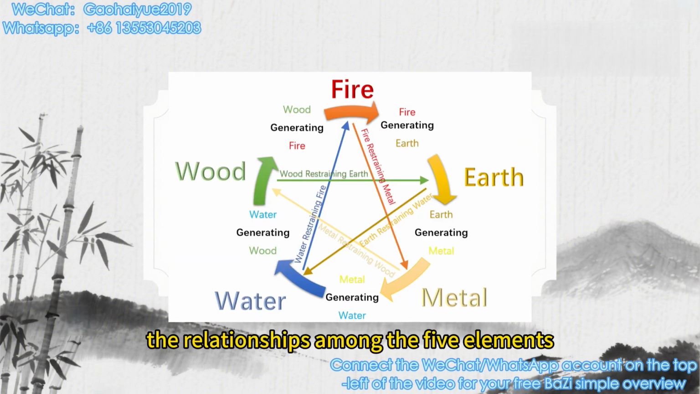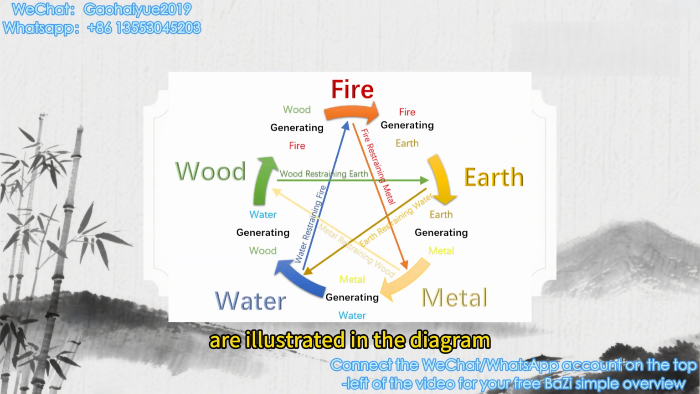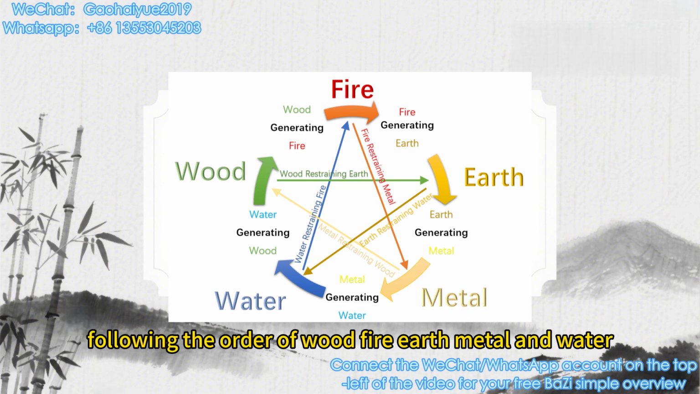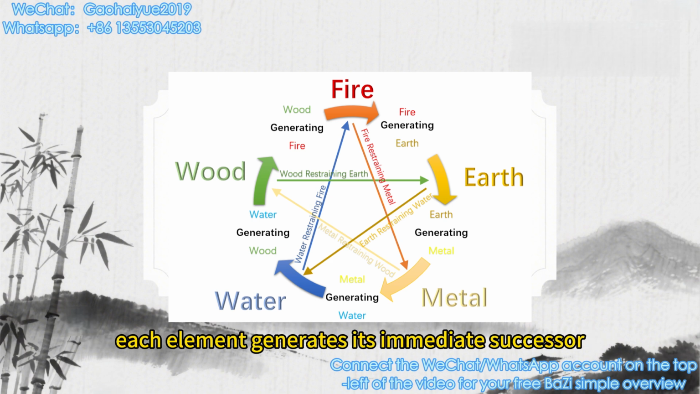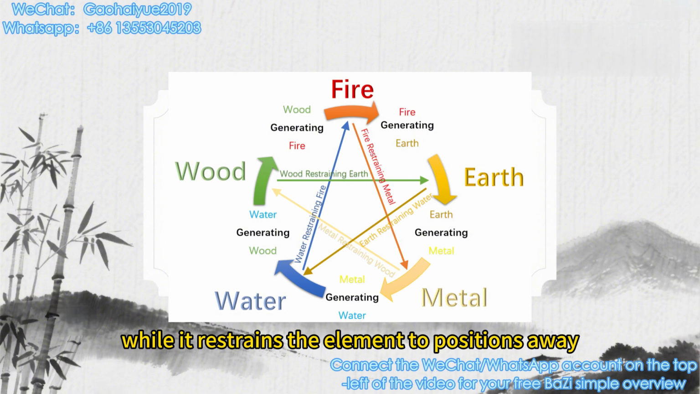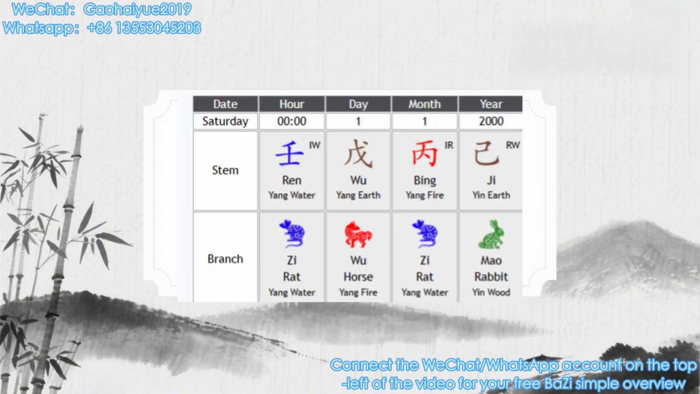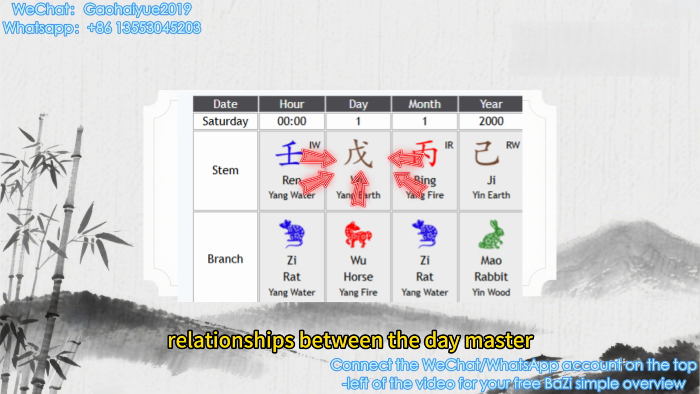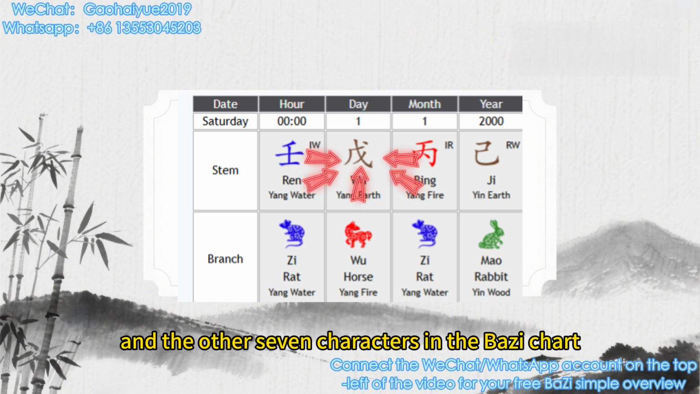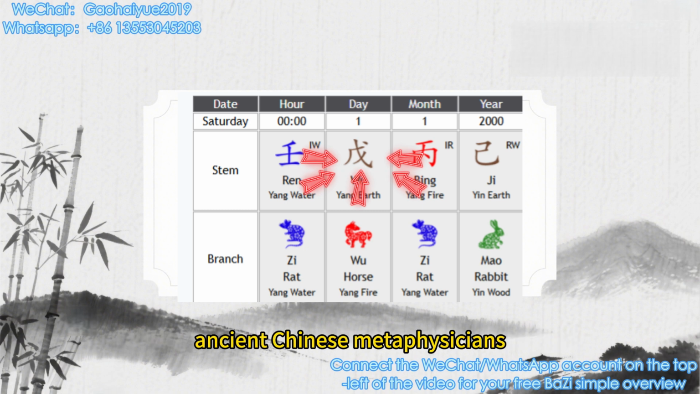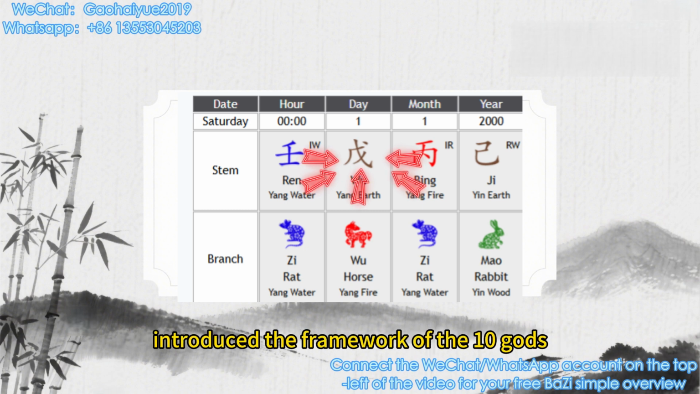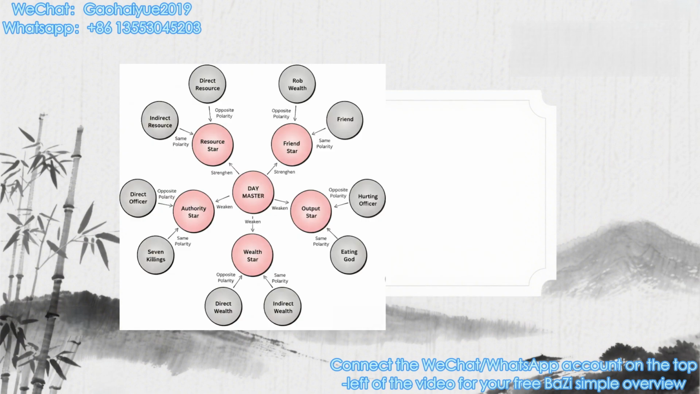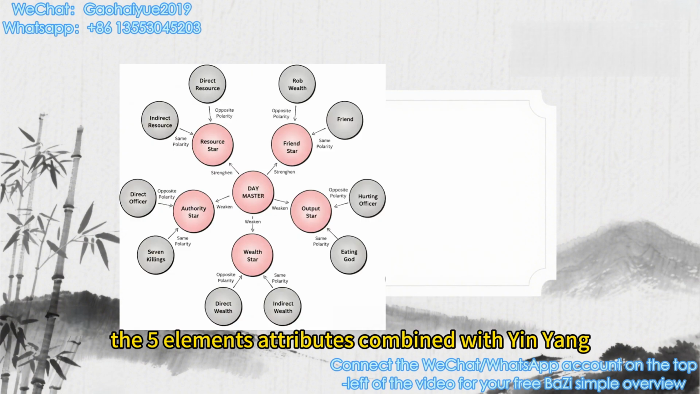The relationships among the five elements are illustrated in the diagram. Following the order of wood, fire, earth, metal, and water, each element generates its immediate successor, while it restrains the element two positions away. Based on the yin-yang and five elements relationships between the day master and the other 7 characters in the Bazi chart, ancient Chinese metaphysicians introduced the framework of the 10 gods. The 5 elements attributes combined with yin-yang.